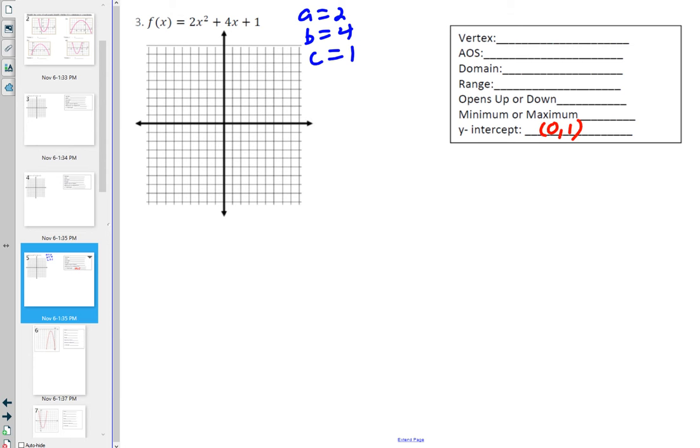It goes up or down. Well, the parabola is not a minimum, but the parabola has a minimum value. The vertex is a minimum. Why does it have a minimum value? Because A is positive. When A is positive, that means the parabola is going to open up, and therefore the vertex is going to be on the bottom. Therefore, the parabola has a minimum value. It does not have a maximum value because it's going to go up forever. So it has a min.